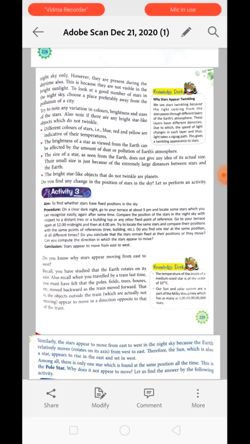Why? Because the earth has lots of dust particles floating in the air. The light which is coming from the stars may strike these dust particles and get reflected back. Understood? So obviously if the light rays are not falling directly on our eyes, we will not be able to see them. So when dust particles are present, you can understand it like that.